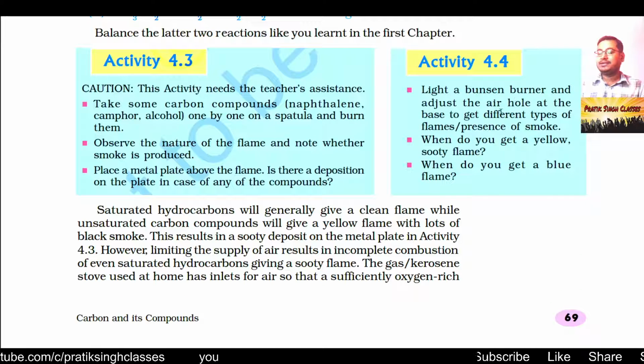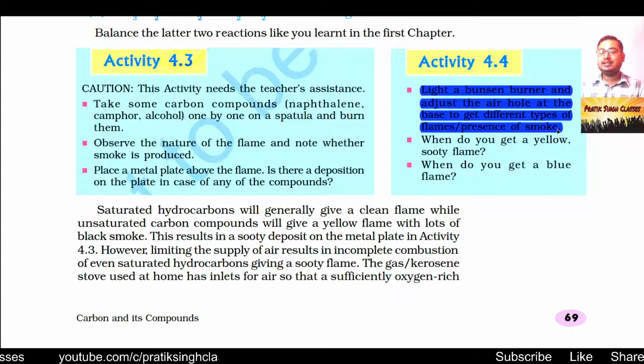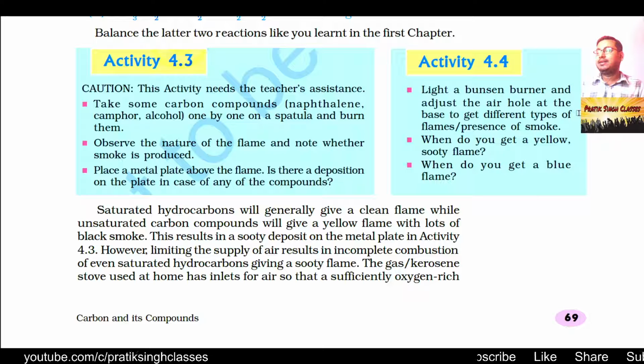Then, next, activity 4.4: light a Bunsen burner and adjust the air hole in the base to get different types of flames, and observe the presence of smoke. So what happens here is, in the Bunsen burner, we can regulate the amount of air going in near the flame. Because of the different amount of air, the Bunsen burner will give you different colors of flame. If the amount of oxygen or air supplied is sufficient, you will get a high amount of heat and a lesser amount of smoke.